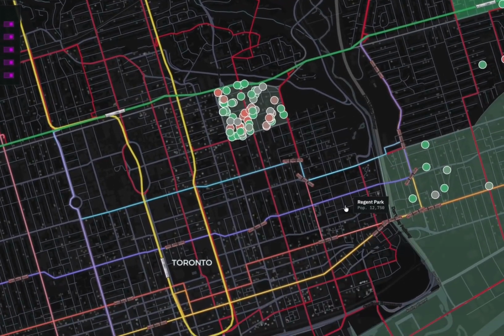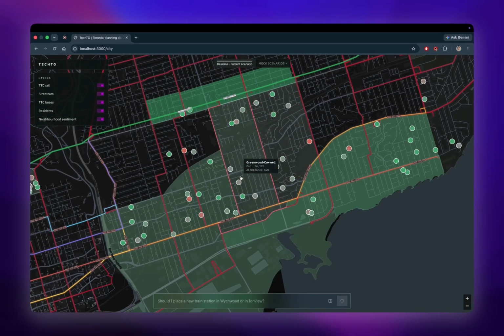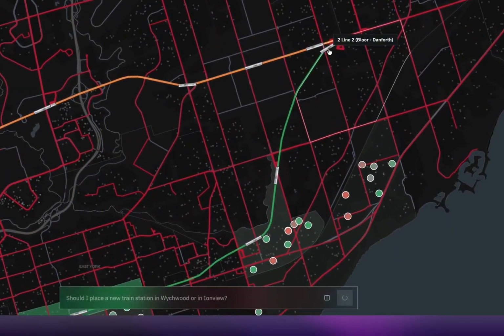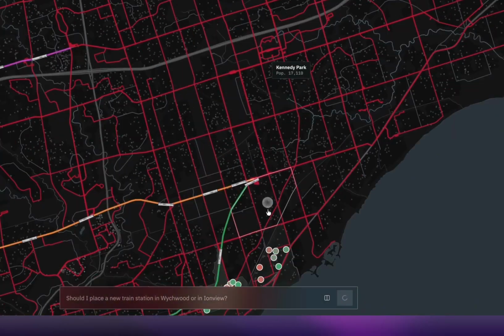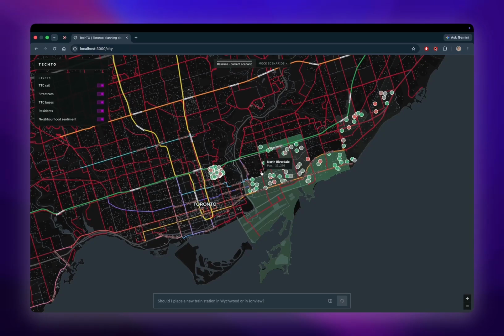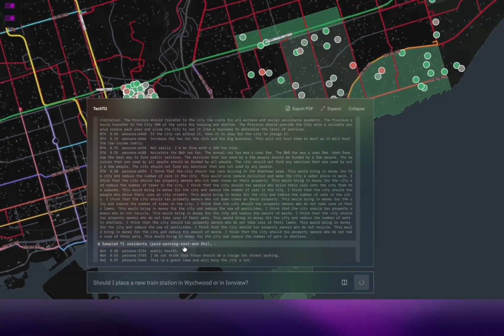We also use MongoDB Atlas as the backbone, so vector search finds neighborhoods using natural language descriptions. We have full text search, which resolves TTC stops and routes. We have geospatial indexes, which connect transit infrastructure, demographics, and other communities. So on the front end, we use MapLibre, which renders Toronto as an interactive 3D city. And our simulator models various boarding, wait times, and reliability as well.